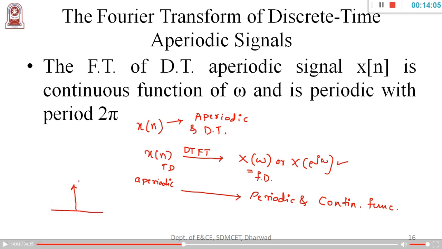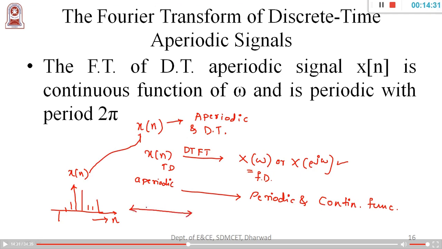So if the signal we consider was aperiodic with respect to time, and here it is discrete, hence I will consider it as n. So now the signal x of n is aperiodic and discrete time.